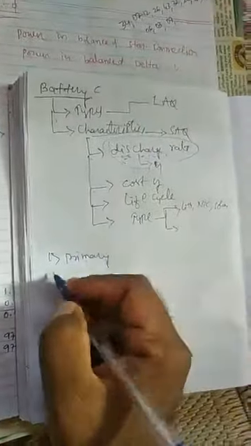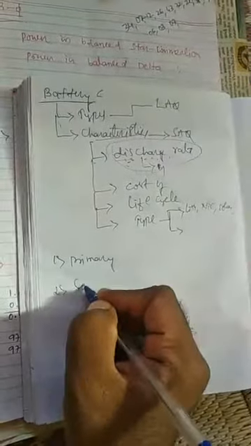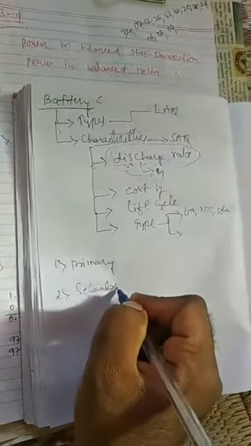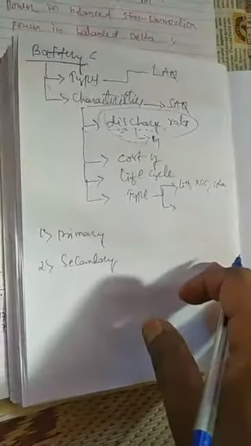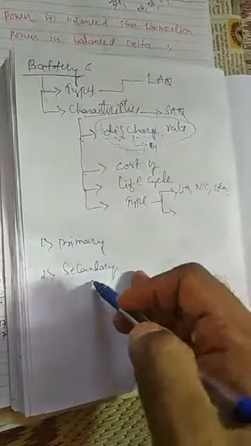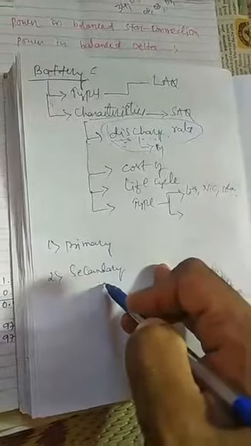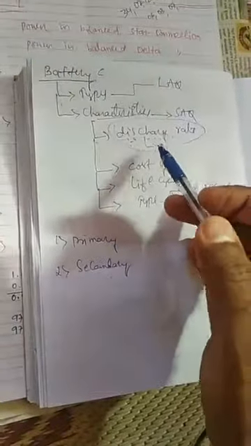Then types: you have two types, primary and secondary. About this you have to read. If they ask to explain the different types of batteries in LAQ, then you have to write that batteries are divided into two types, primary battery and secondary battery. Before answering any question, if the answer has a definition, always start with the definition in the exam.